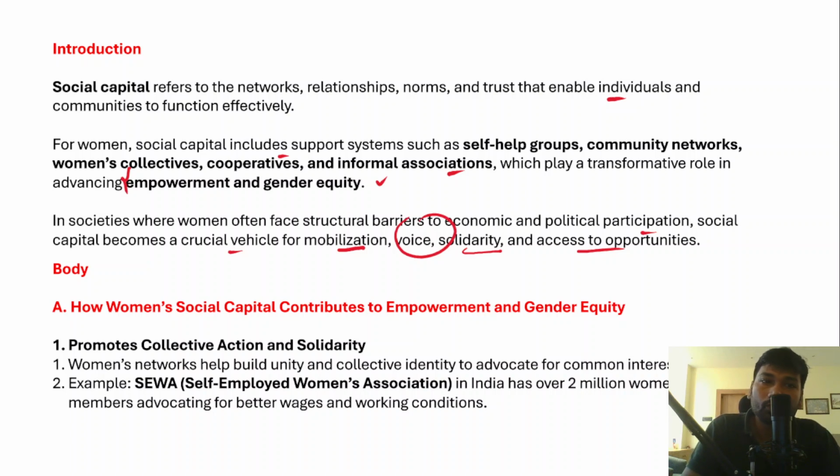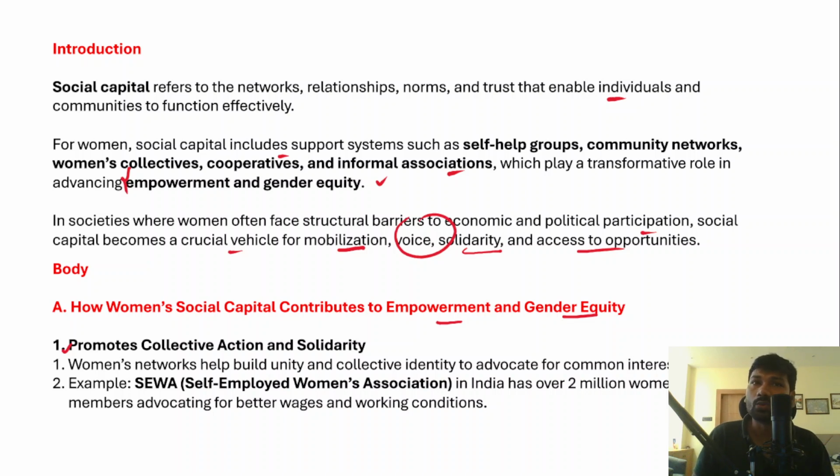Now in the body part of the answer, you need to mention how women's social capital contributes to the empowerment and gender equity of women. In this context, you have to divide this question into a number of component parts, and address each of these parts with relevant examples and an adequate amount of data. So firstly, it will promote collective action and solidarity among the women, because we have already understood the meaning or the definition of social capital.